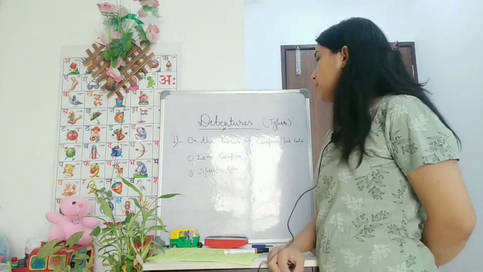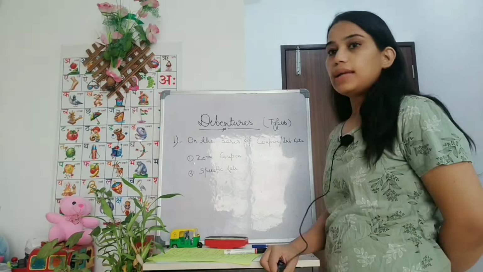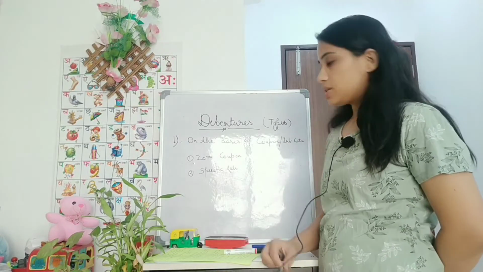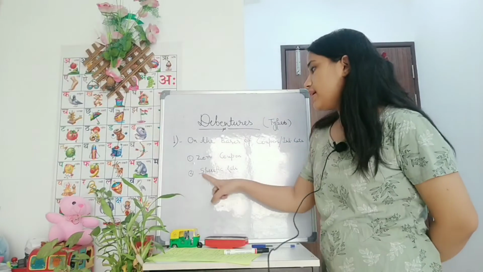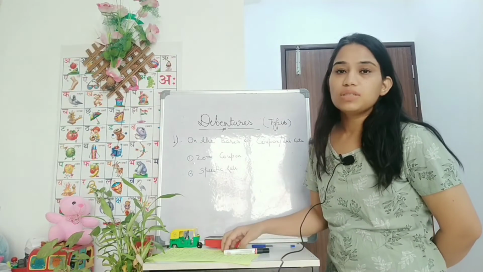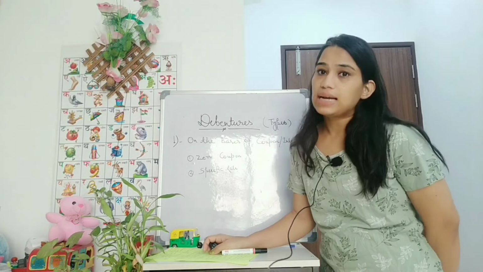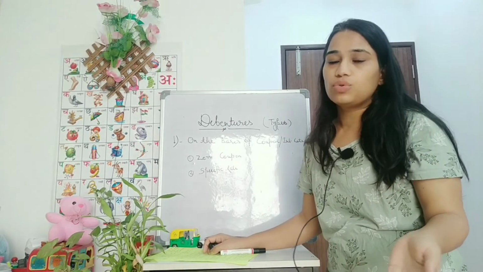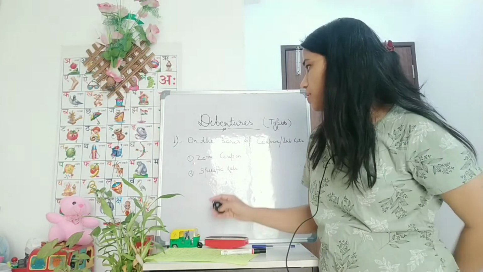So now on the basis of coupon and interest rate, the debentures are again of two types. One is zero coupon rate and the other one is specific rate. So zero coupon rate debentures are those which are issued at zero coupon rate. Coupon rate is nothing but the interest rate, as I told you in the beginning of this video.